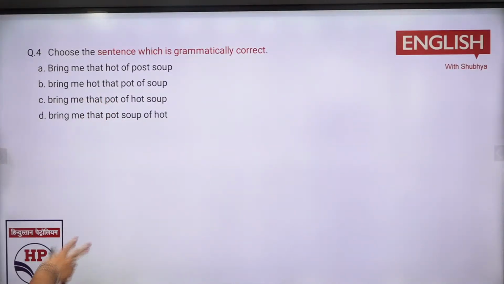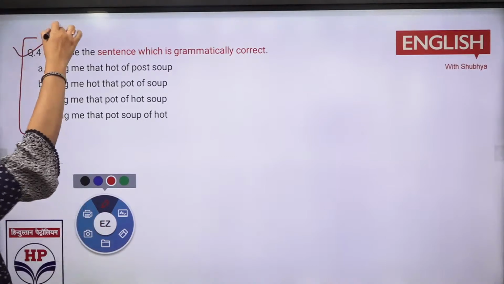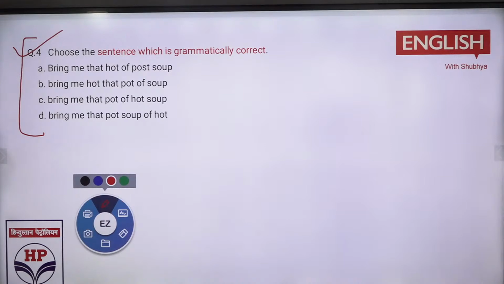Now do the sentence which tells us which part is grammatically correct. Last year's question, this is from the previous year paper only. Bring me that hot pot of soup. Bring me hot that pot of soup. Bring me that pot of hot soup. Or bring me that pot soup of hot. Now tell me, this is very easy.